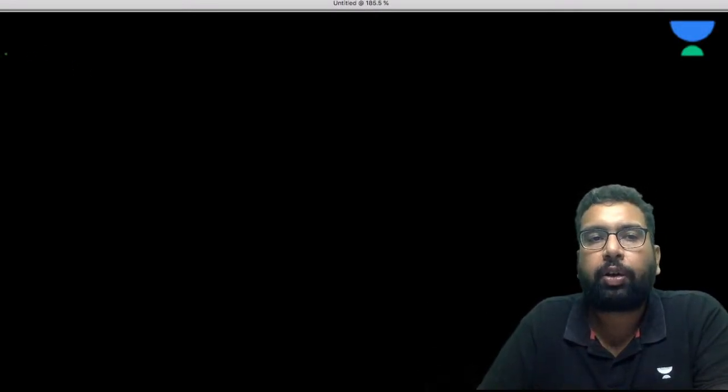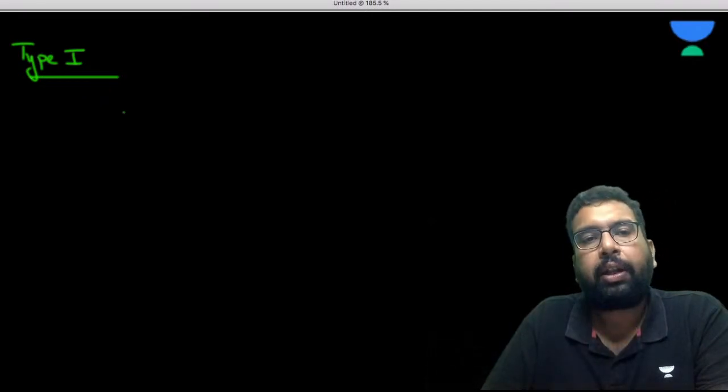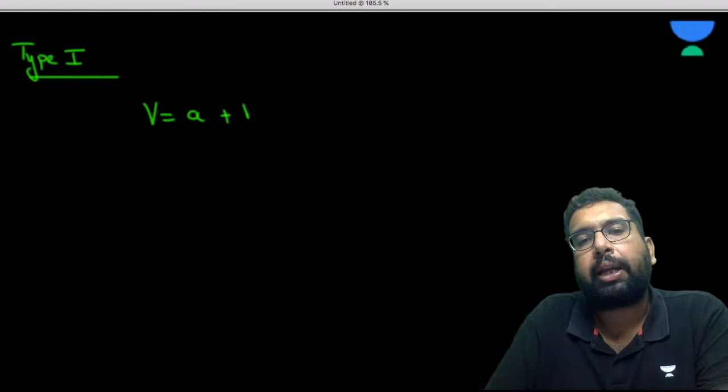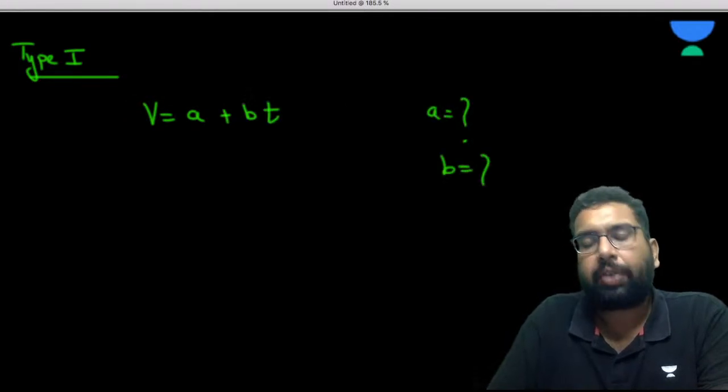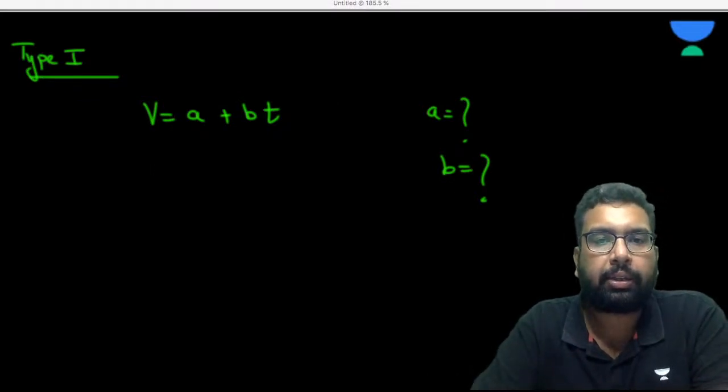This has many applications. So what kind of questions are asked from dimensional analysis? The first is type 1. In type 1, they ask you something like v = a + bt. Now give the dimension of a and b. I see that this is a NEET question.